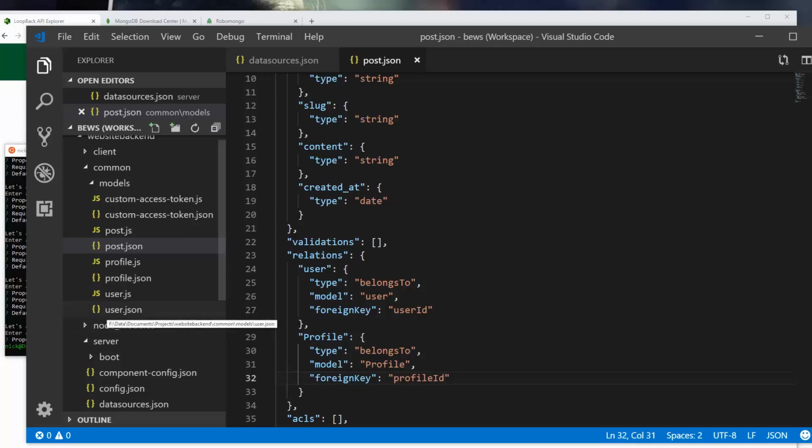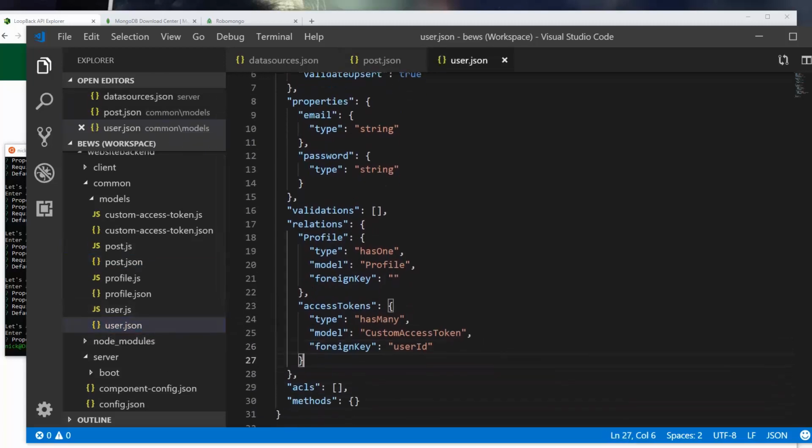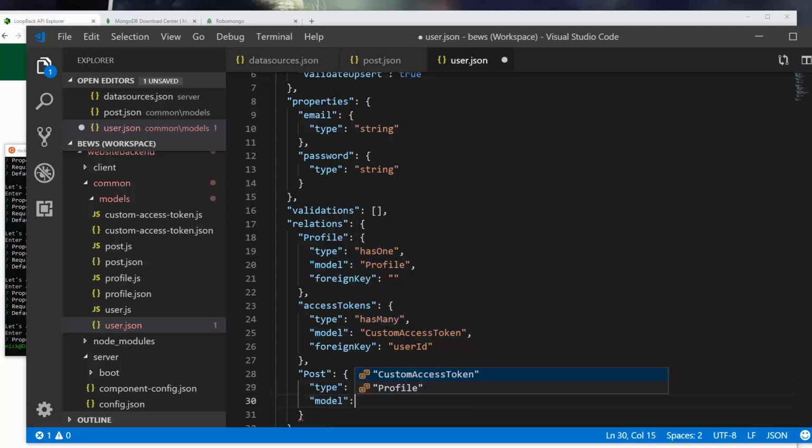Now under user.json, we'll have to also relate the user to has many posts. So under custom access token, let's go ahead and add post. Type is going to be has many. Model is going to be post.